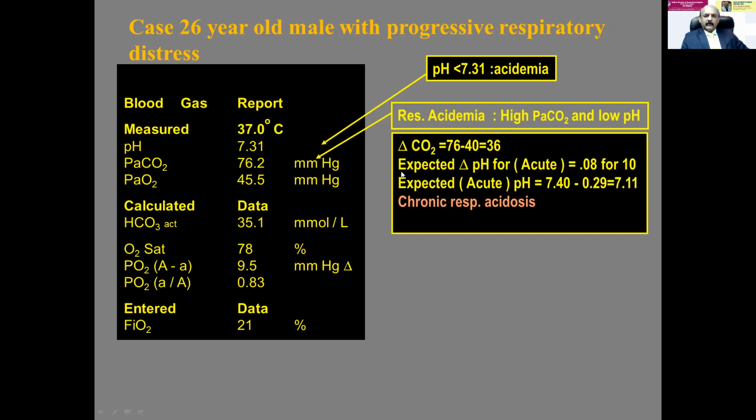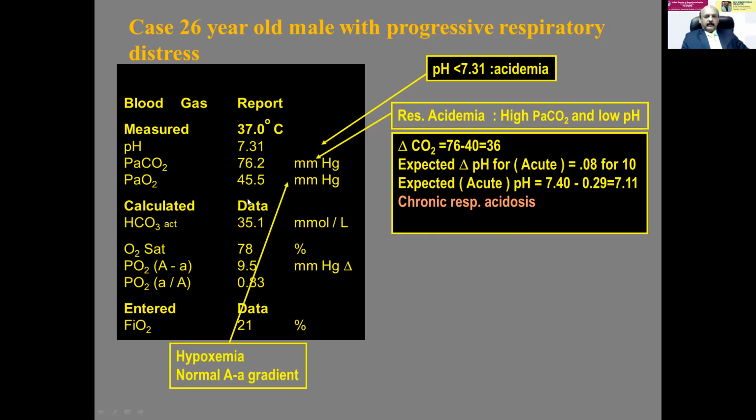Now, what I want you to interpret. The expected pH change for acute is 0.08, because if it is chronic, it should be 0.03. So for a 10 millimeter difference in PaCO2, the difference should be 0.08 in pH. Here it is 7.31, so 0.29 is the difference. So the expected pH should be 7.11, but here it is 7.31. So the progressive course means there is a chronic respiratory acidosis.